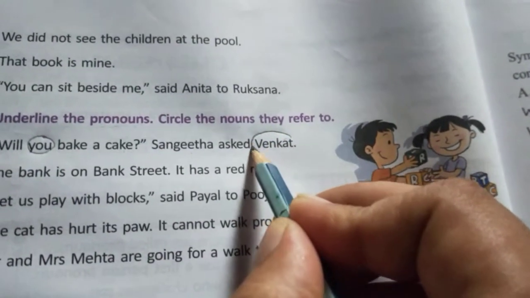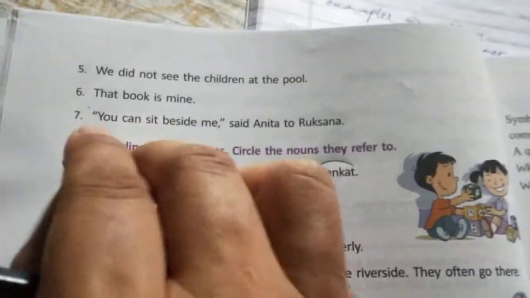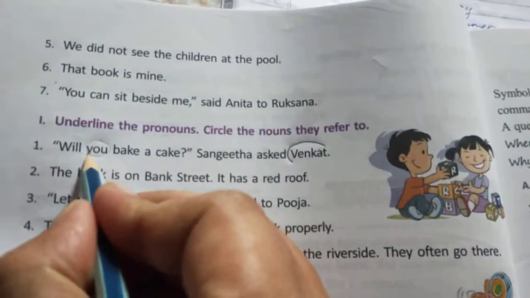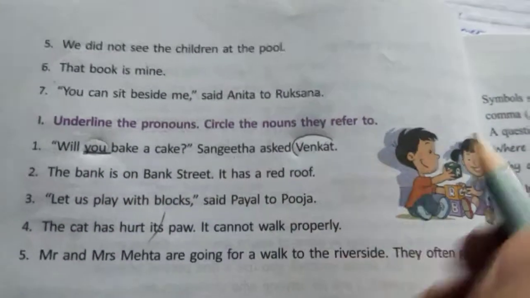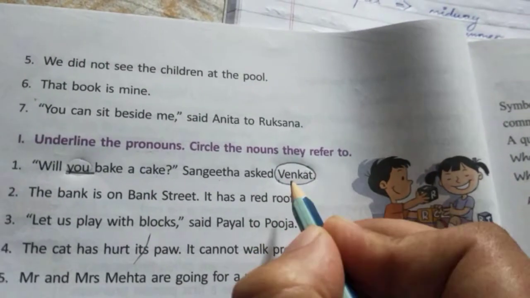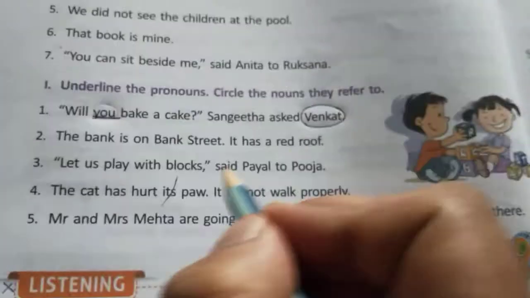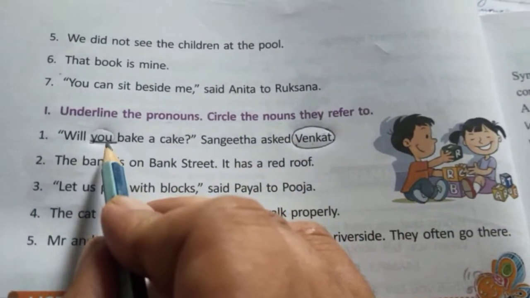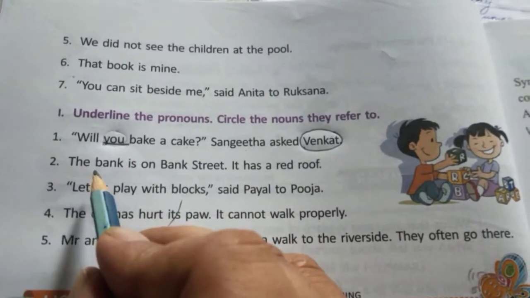Now for whom has the word you been used over here? It has been used for Venkat. Sangeeta is asking Venkat. Okay, so you underline the pronoun and circle the noun that has been used for the pronoun, or you circle the noun for which the pronoun has been used.